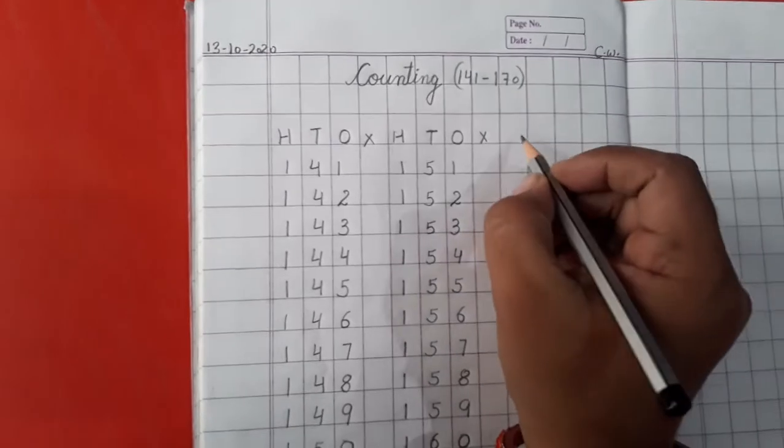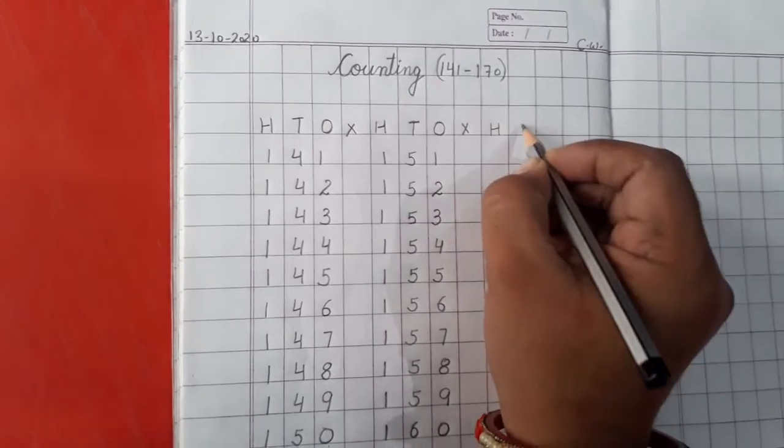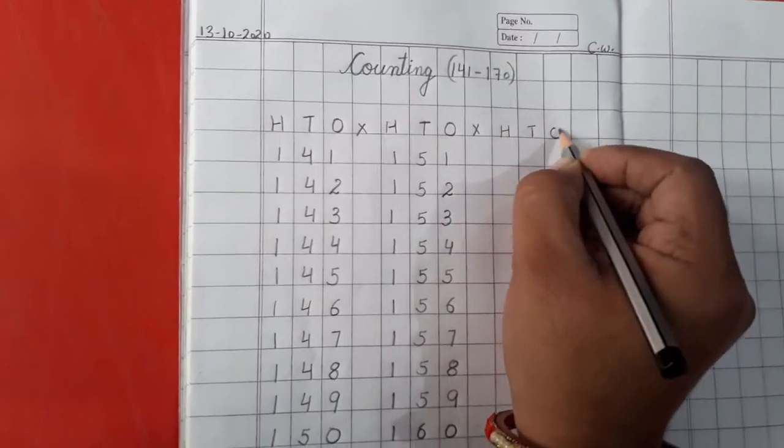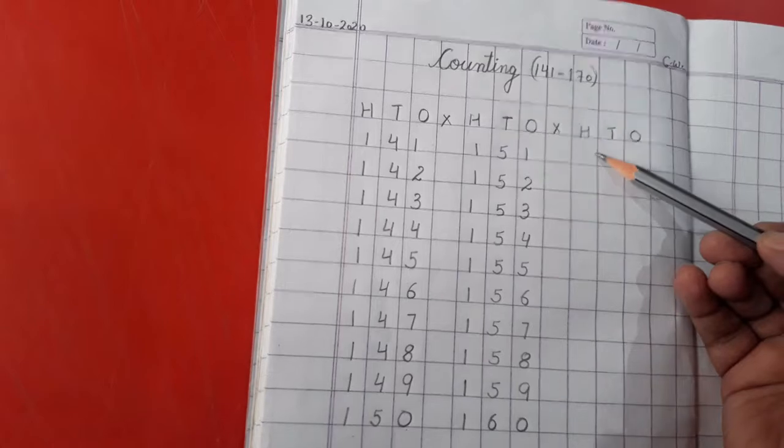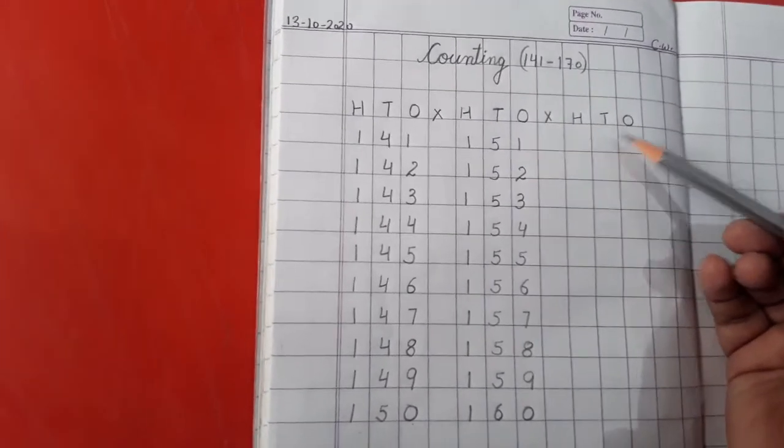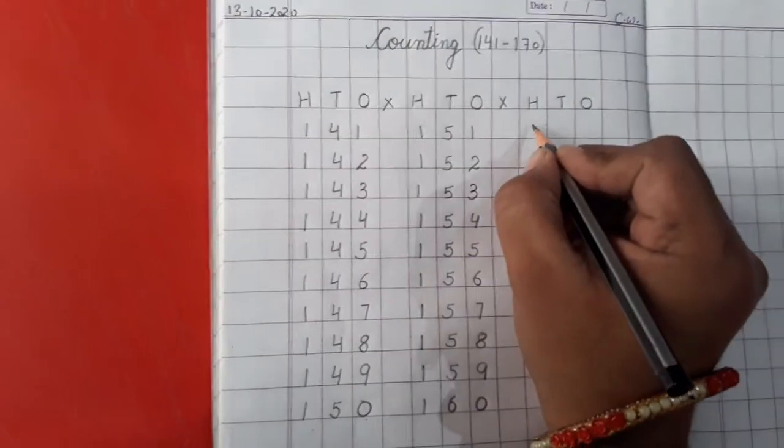Understood? Now again we are going to write hundreds, tens, ones. Clear? And after 160, what are we going to write? 161. Yes. So we'll begin from